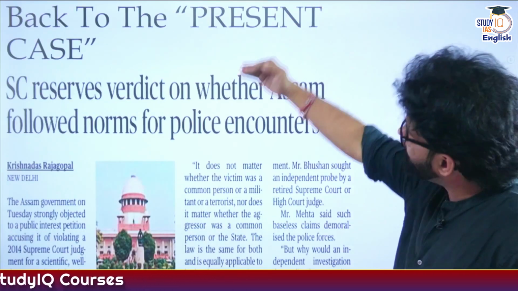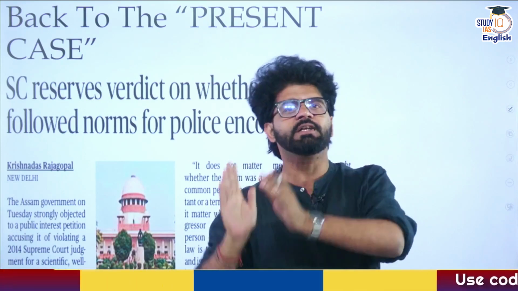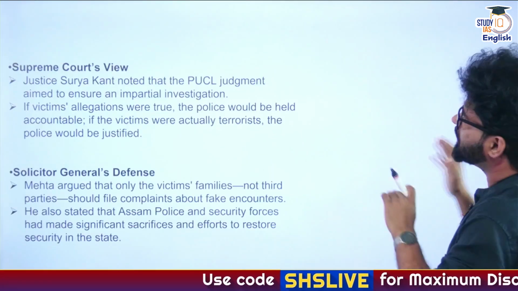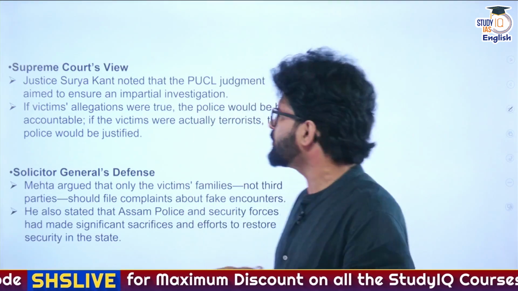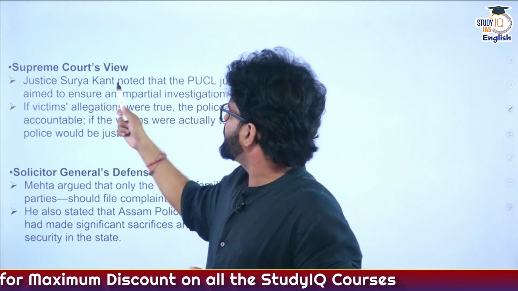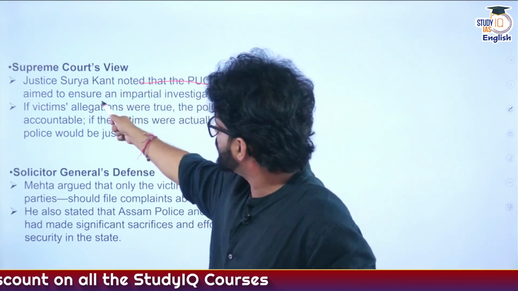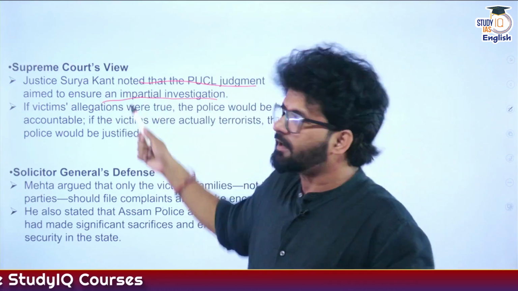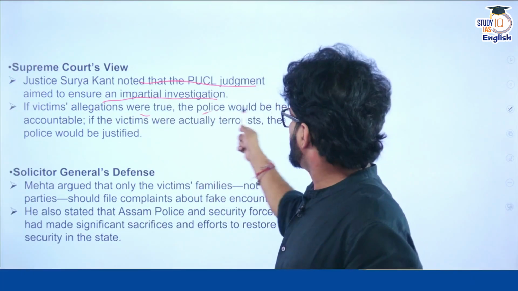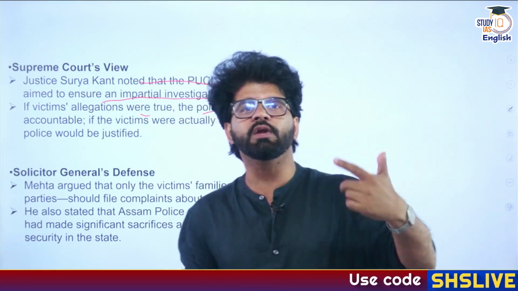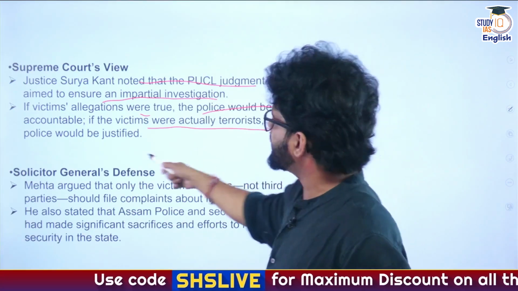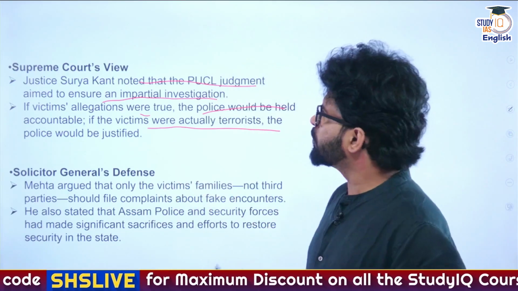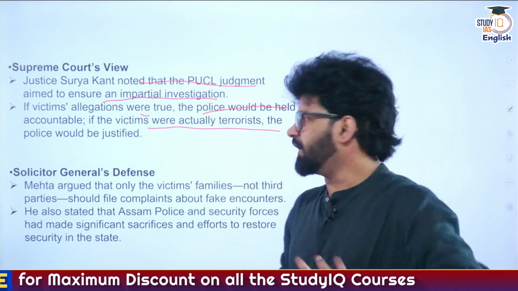Very good. Now, let's come back to the present case. We have seen the 16 points related to PUCL versus State of Maharashtra. Now, let's see the debate which is going on in this particular case related to the Assam encounters. So Justice Surya Kant of the Supreme Court noted that the PUCL judgment aimed to ensure an impartial investigation. If the victims' allegations were true, the police would be held accountable that you are doing false encounters, on one pretext or the other. If the victims were actually terrorists, the police would be justified. That's what the Supreme Court is saying. They have not given their verdict yet.